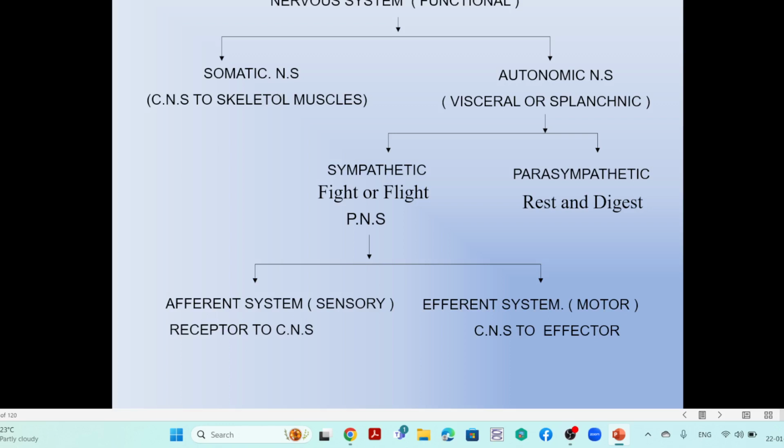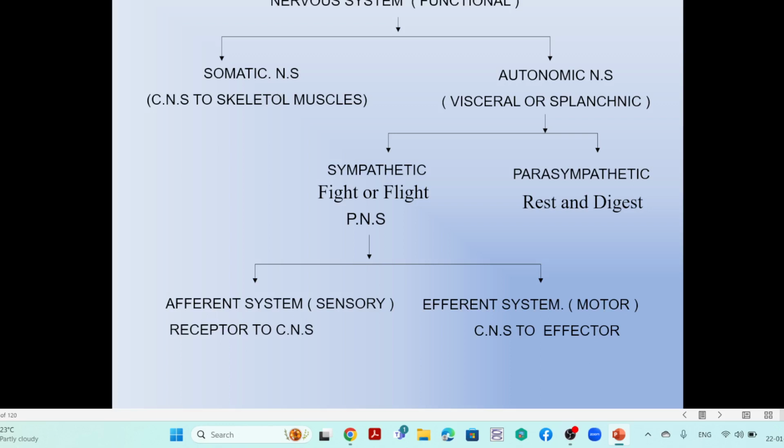In the involuntary, there is a sympathetic system as well as a parasympathetic system. So the sympathetic system is particularly the increase of the activities of the organs in relation to the situation of the environment.